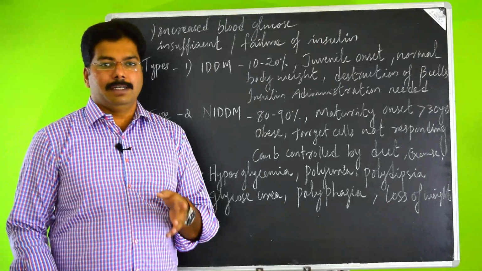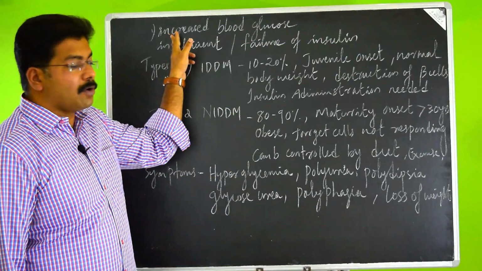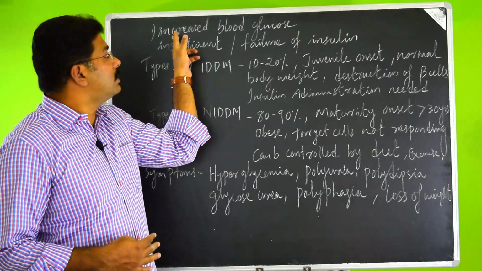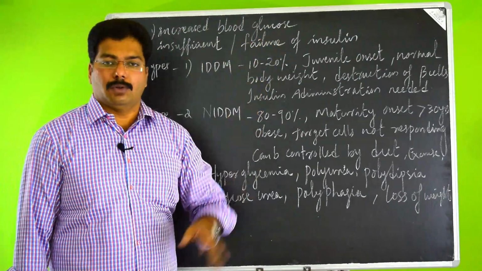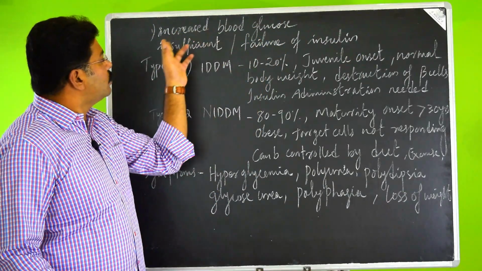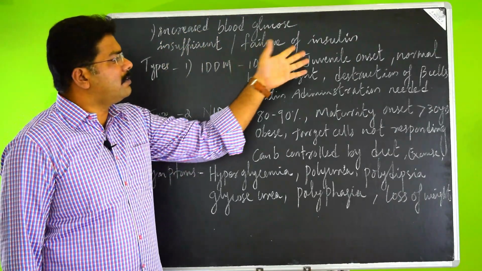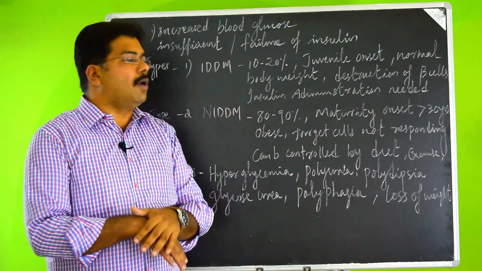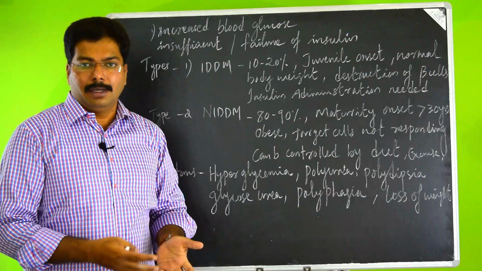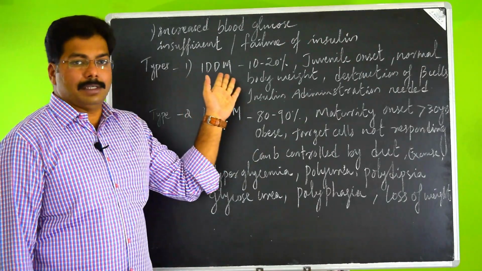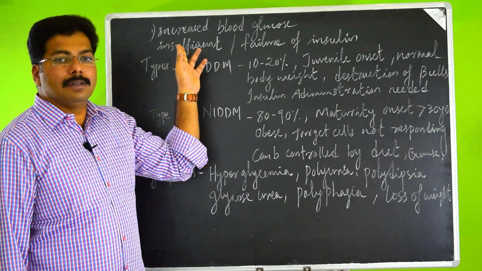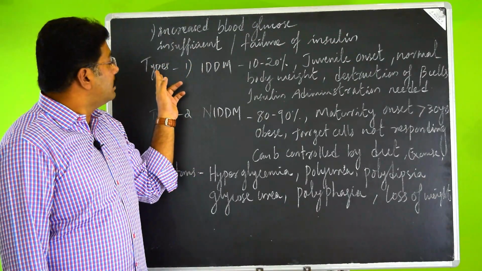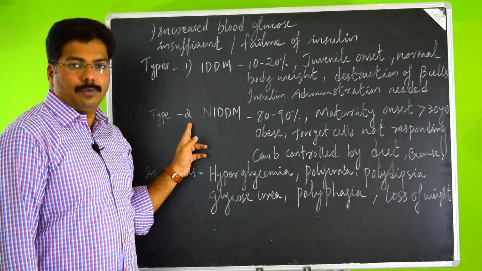The diabetes mellitus, if you look at the common concern of this disorder, is increased blood glucose. This is happening due to the insufficient or failure of insulin, which is a hormone secreted by the pancreas, endocrine part, the beta cells. And coming to the types of diabetes, they are type 1 and type 2.